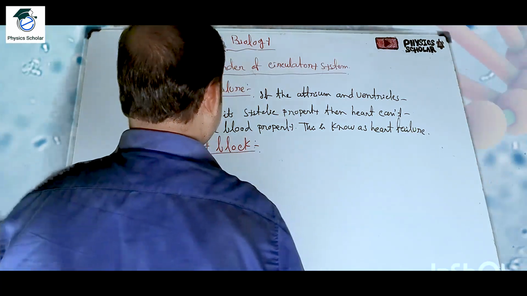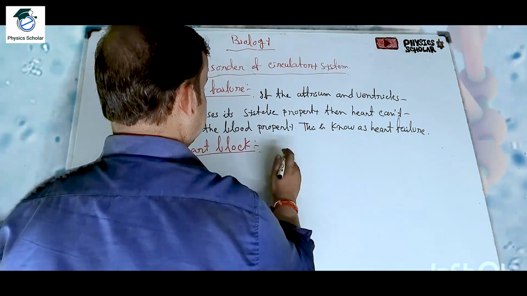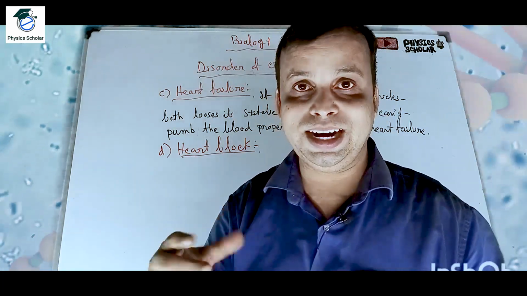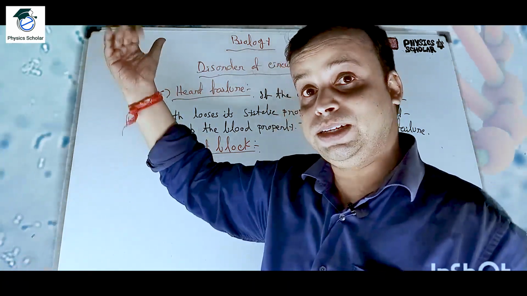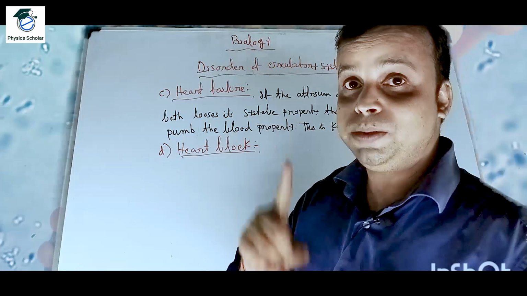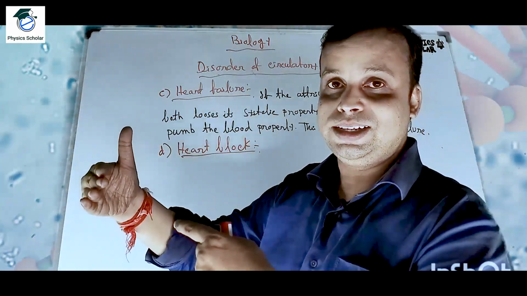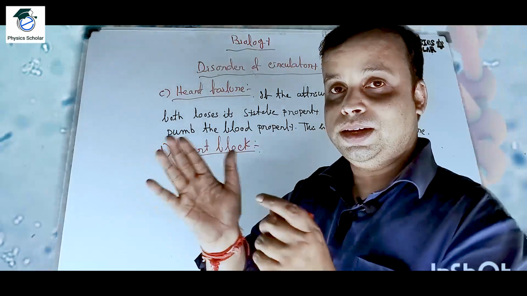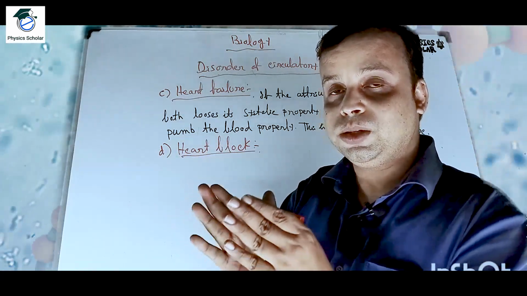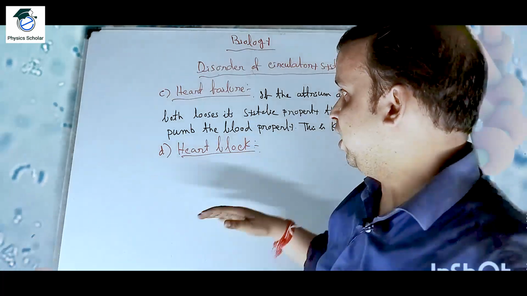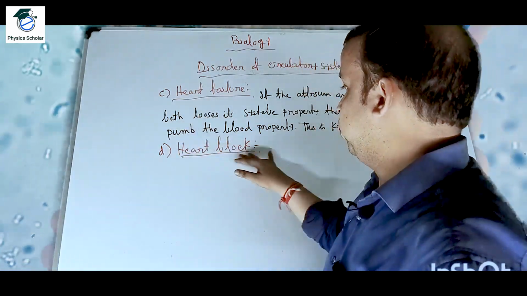Okay, what is heart block? What we know, the SA node creates the impulses. That is why it is known as a pacemaker, that I have discussed in the previous episodes. Don't miss that. Every episode has a link. Clear? So I am completing all the portions slowly from the beginning up to the end. So what is heart block?